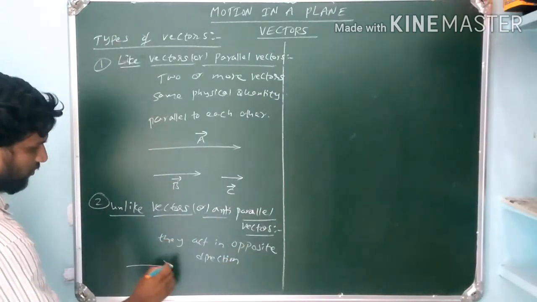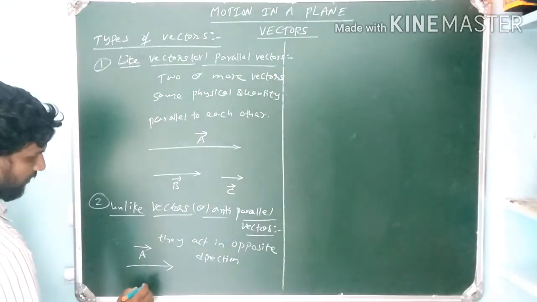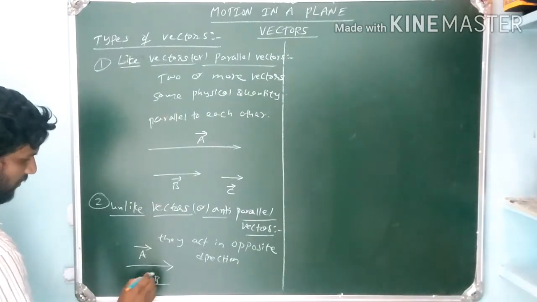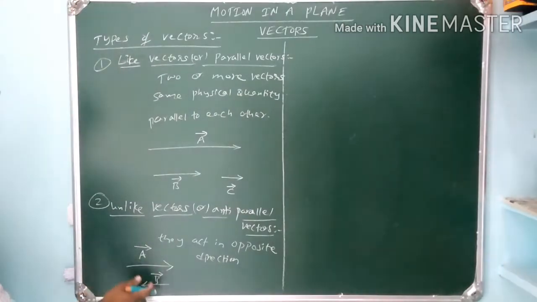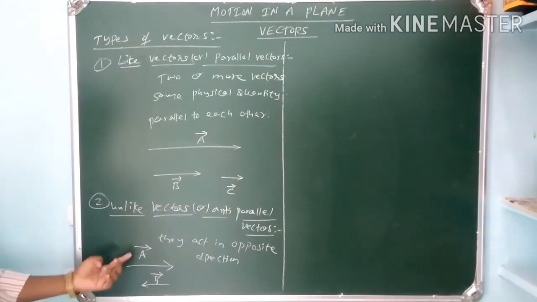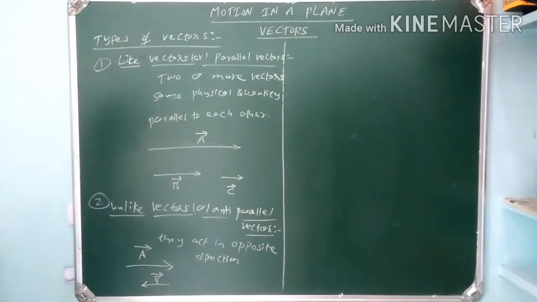Suppose, for example, this indicates A bar. Suppose another vector is represented like this. This is another vector B bar. This A bar and B bar are acting in opposite direction. Their magnitudes also may be different. These two vectors we can call unlike vectors or anti-parallel vectors.